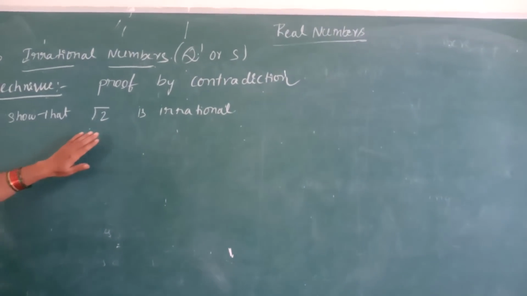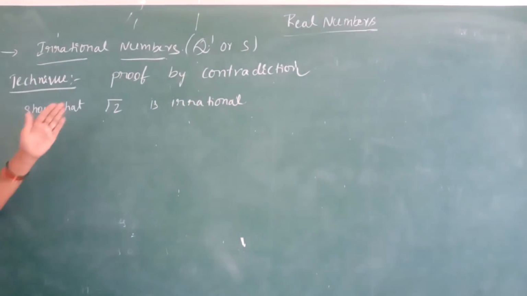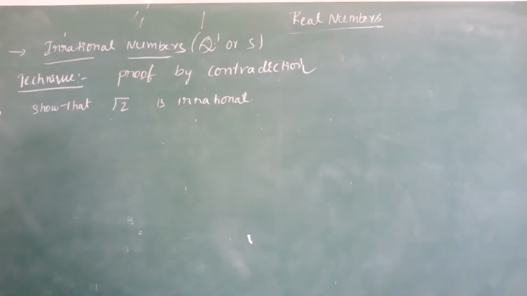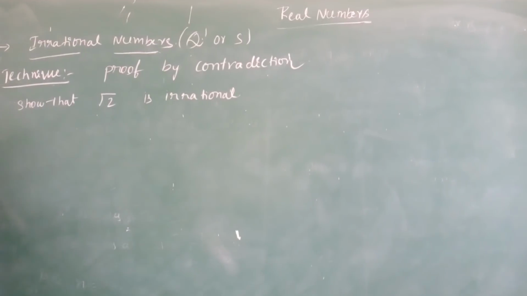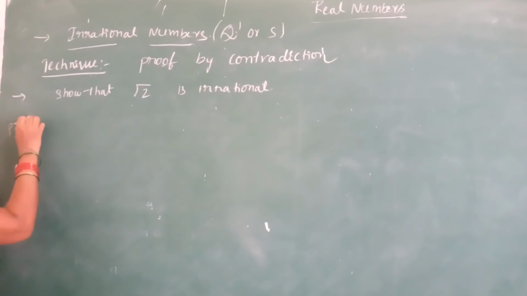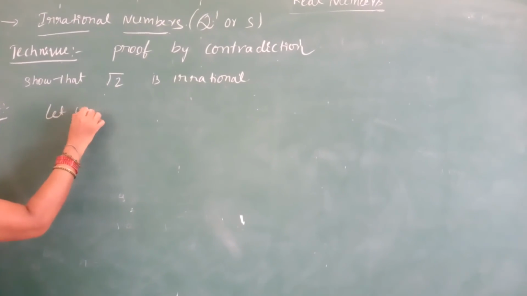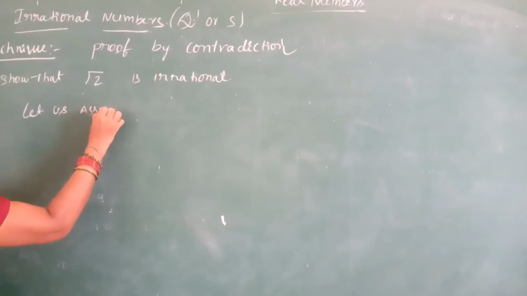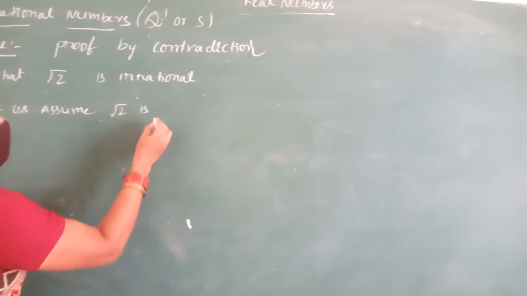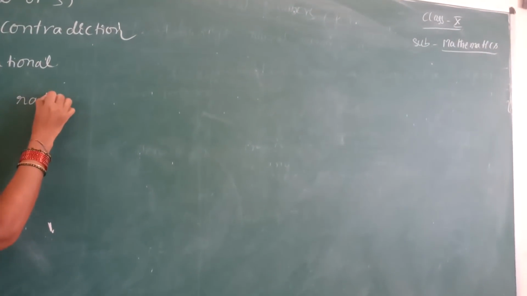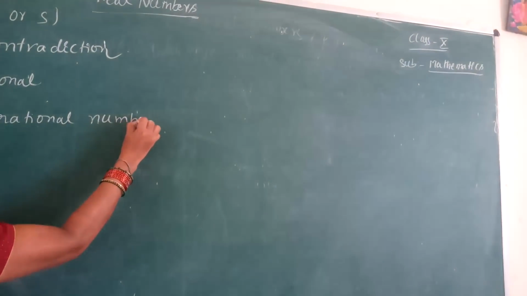Here what we want to prove is irrational. But using the contradiction method, we assume that it is a rational number. Okay, prove. Let us assume root 2 is a rational number.